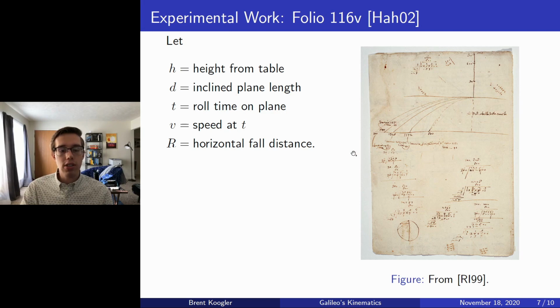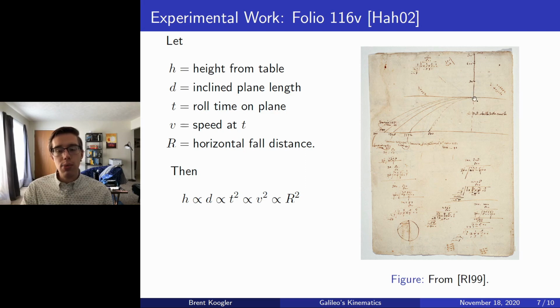And then we're going to let R denote the horizontal fall distance, the distance it traverses horizontally after it is horizontally ejected from the table. From this, we can then actually conclude some proportionalities. So, to begin, we have H is proportional to D. This follows directly because of trigonometry.